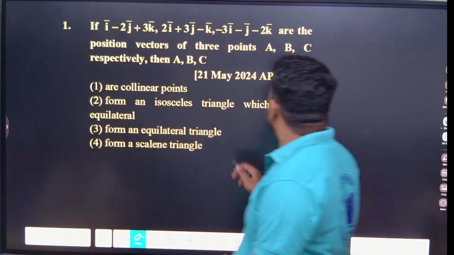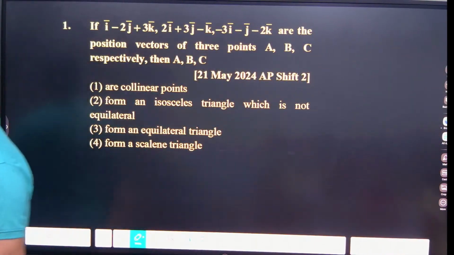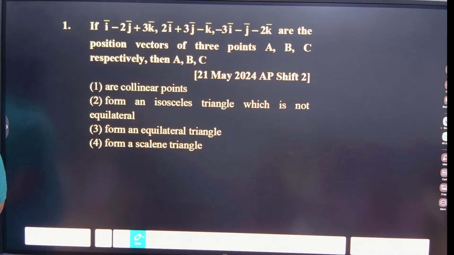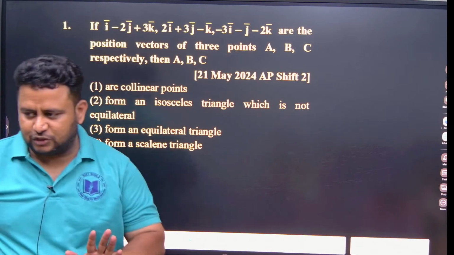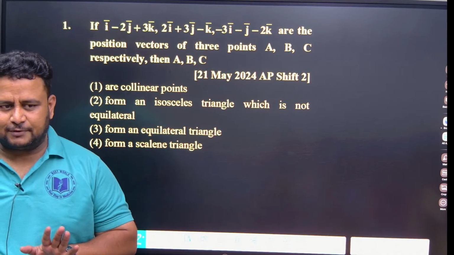Look at this question. All of you please try this question. 3 position vectors are given of points A, B, C respectively. Then A, B, C, they are asking, it can be collinear points, form an isosceles triangle which is not equilateral, form an equilateral triangle, form a scalene triangle. First tell me the approach. What should be the approach?